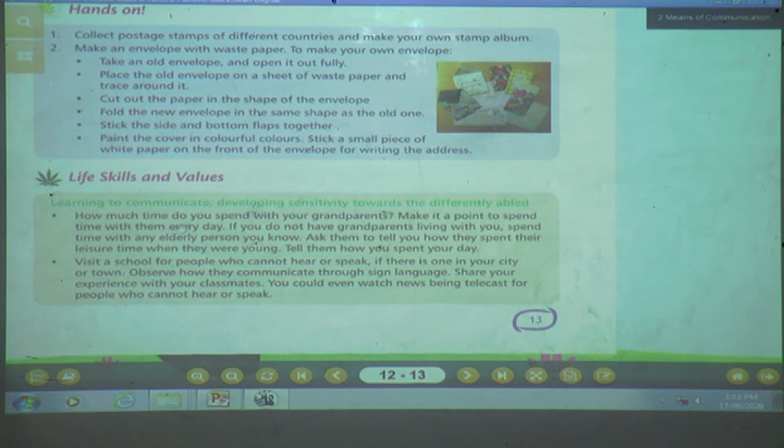How much time do you spend with your grandparents? Yes, children. How much time are you spending with your grandparents? What you are going to do? You are going to make it a point to spend time with them every day. Every day you have to spend time with them. If you don't have grandparents living with you, spend time with an elderly person you know. Okay, as you have neighbors, wherever you find an elderly person, you can talk with them and spend time with them.